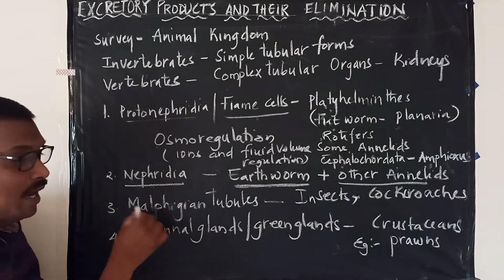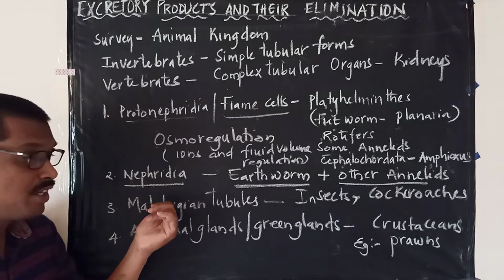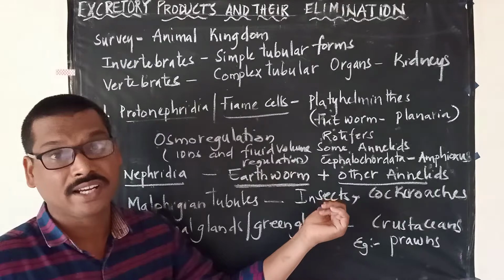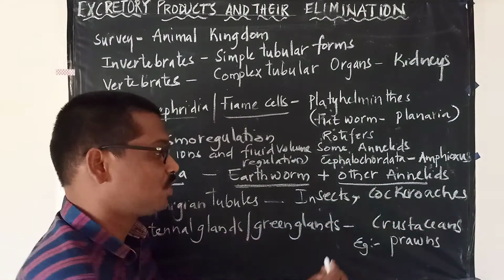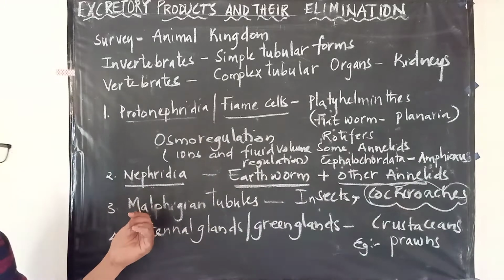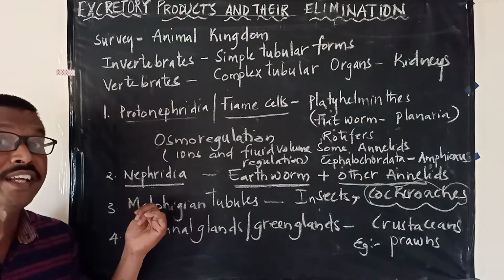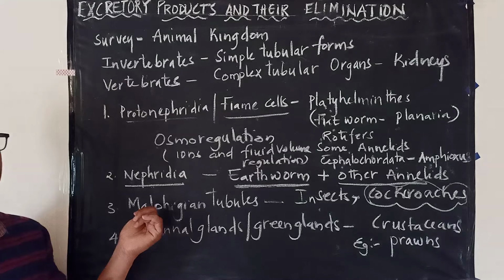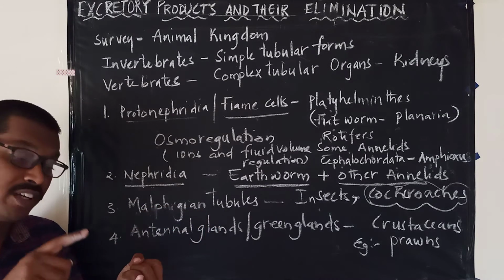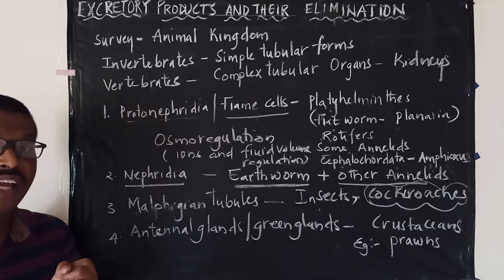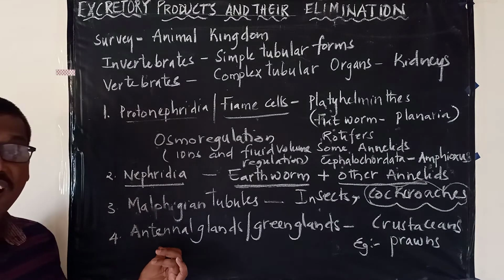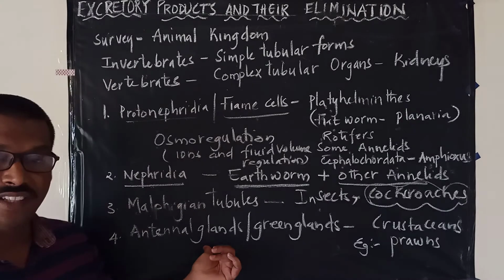And in the same way, Malpighian tubules are very common in insects, including cockroaches. We can see the presence of Malpighian tubules, which are involved in eliminating the waste material. Malpighian tubules are also involved in removal of nitrogenous waste and also maintaining osmoregulation.